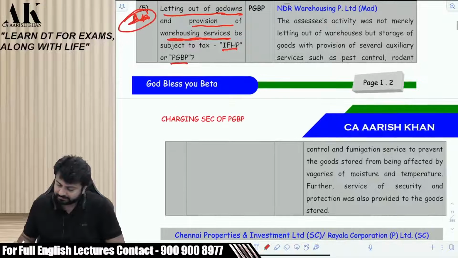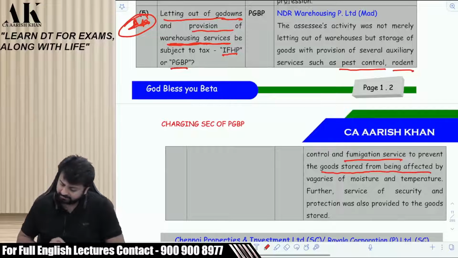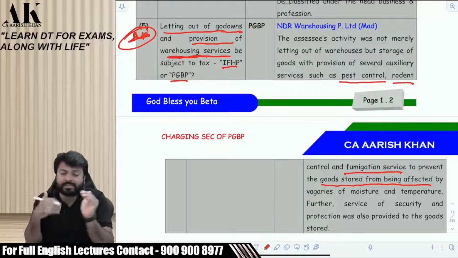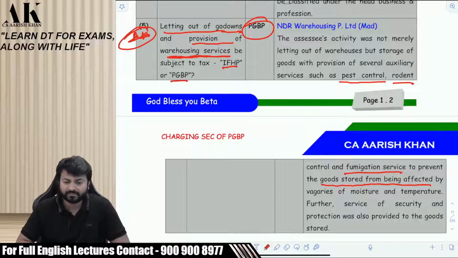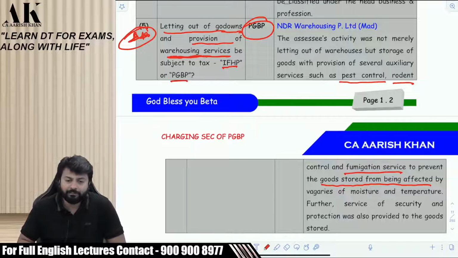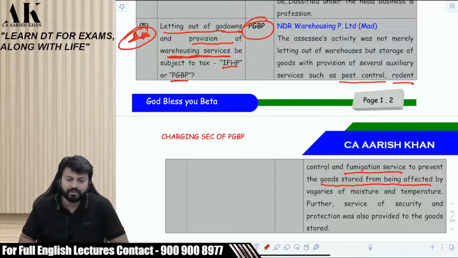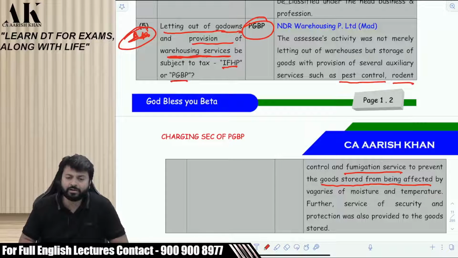Like you can see over here, I am giving you services of pest control, rodent control, fumigation services to prevent the goods stored from being affected. Can you see this? I am not just providing you a land or building. I am providing you a lot of services. So the court held in this case that then it will be PGBP. Madras High Court has held it will be PGBP, because the activity of the assessee is not restricted to only letting out. There are a lot of other services given by the assessee which are generally given by a businessman. Pest control is a business, right?